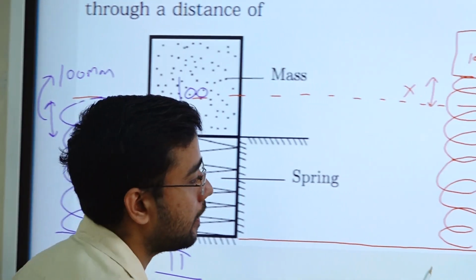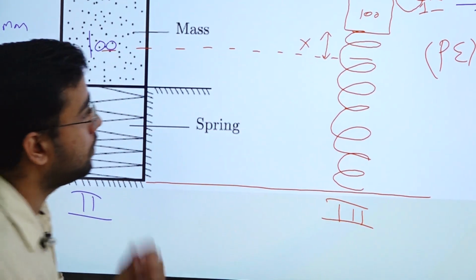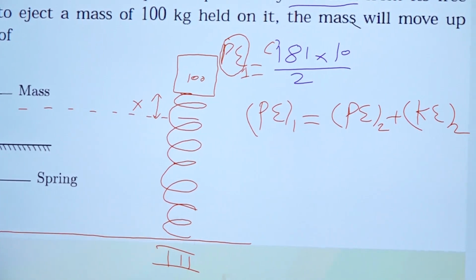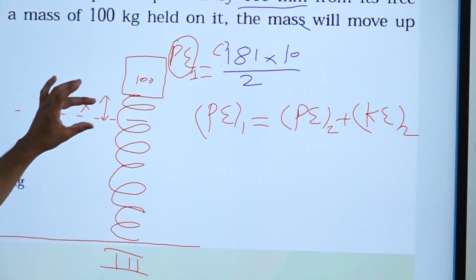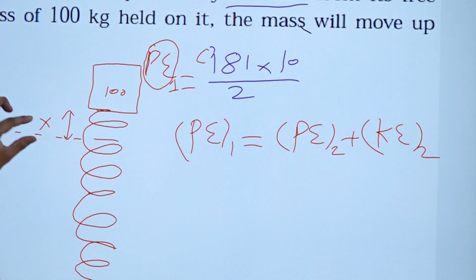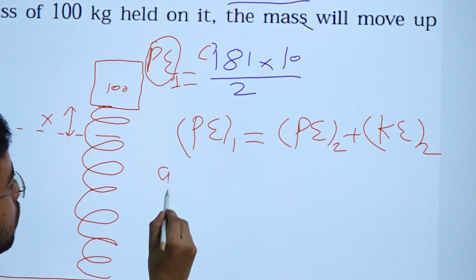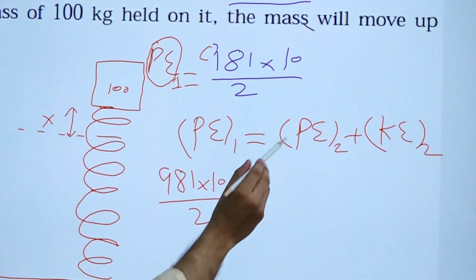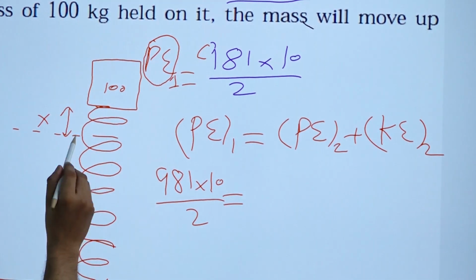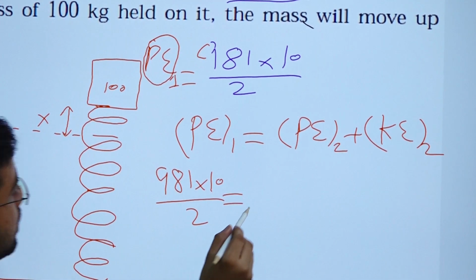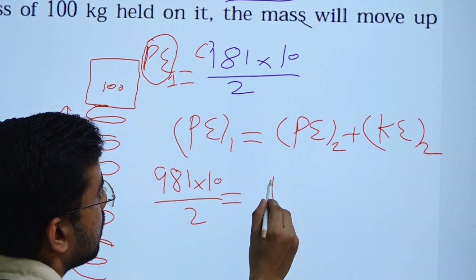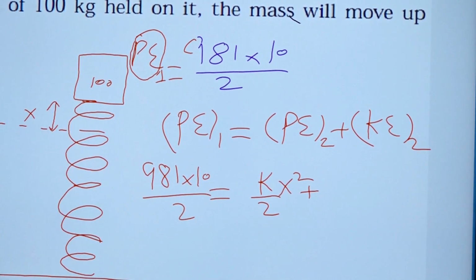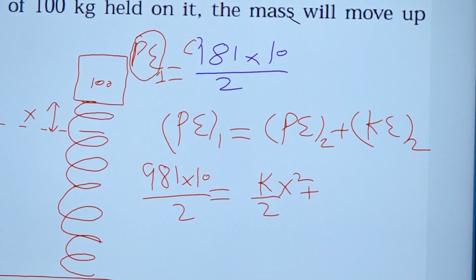But in the third part, at this point we will have kinetic energy plus potential energy, right? Because this spring is getting elongated by x distance. Okay, so let us just solve it. PE2 is equal to, because it is elongated from its equilibrium position by x distance, k by 2 x square plus, what will be the kinetic energy?